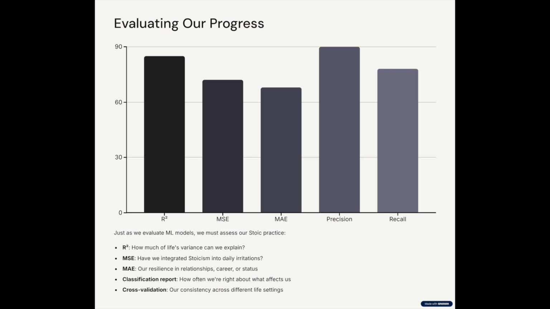If we opted for a regression model, we may risk exposure to the bias error, oversimplified assumptions such as there will always be settings where we need external validation, or variance, adjusting our response to the perception we nurture of whatever stakes involved. Bias leads to rigid underfitting or stoicism mistaken for passivity, while variance leads to overfitting or overreacting to each situation. An ideal model has low bias and low variance.